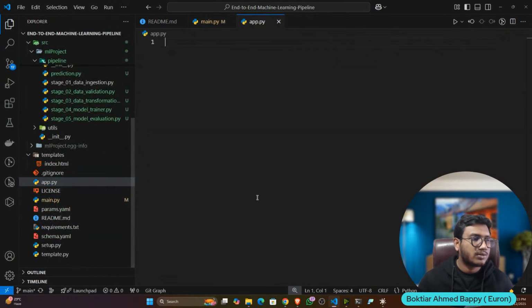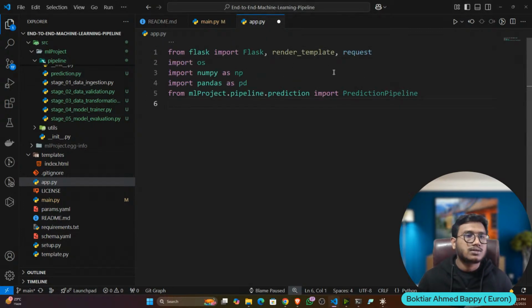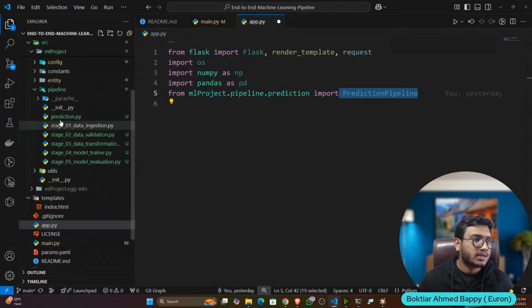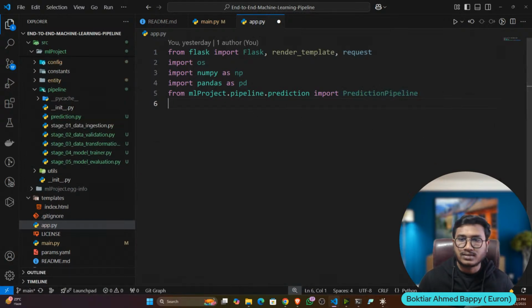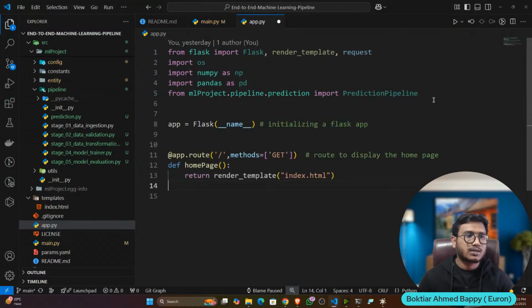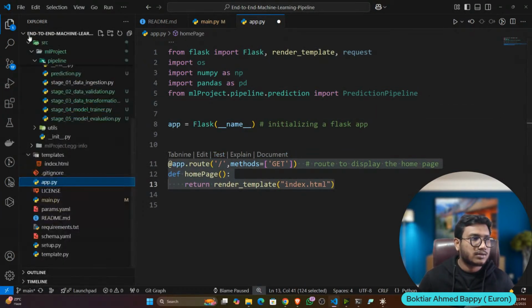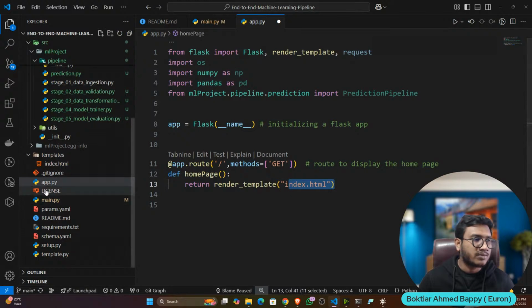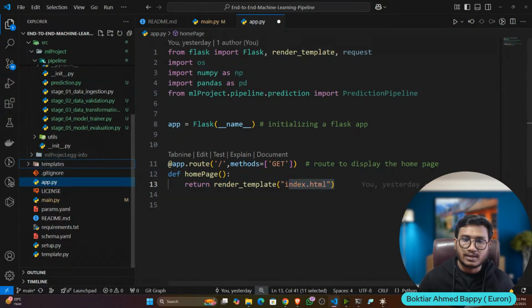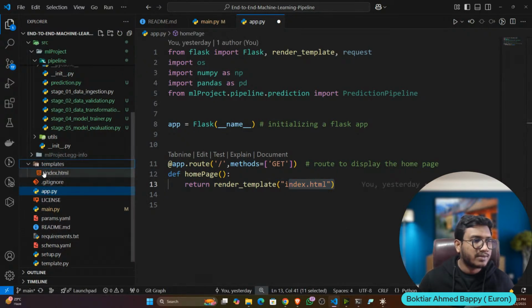So here I'll go to the app.py. Okay, now I think the Flask code I already explained, like how to create the Flask code. So let's import all the necessary libraries. So this is Flask and everything, pandas. Then I also imported the prediction pipeline from the pipeline itself. Okay, because I need to pass the data. First of all, I will initialize the Flask and render the home page. This is the home page. Okay, for the home page I need one index.html which would be available in the template file.